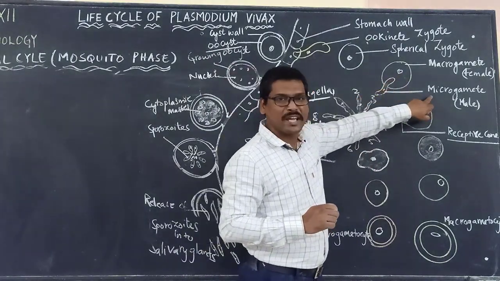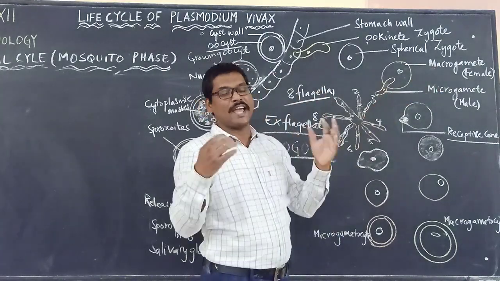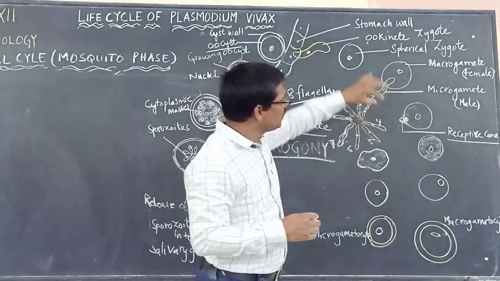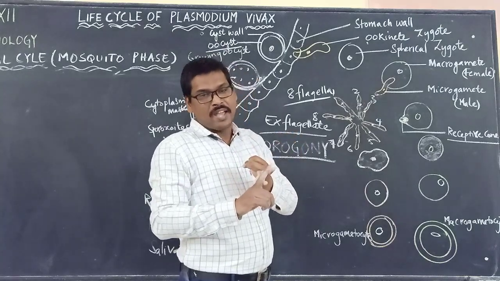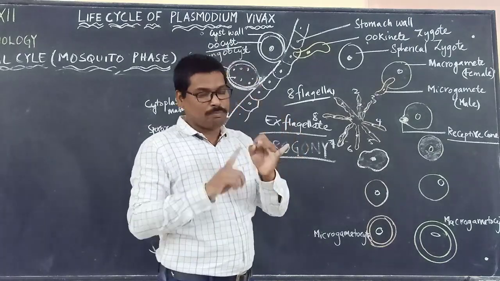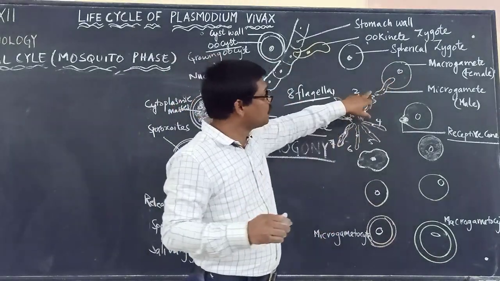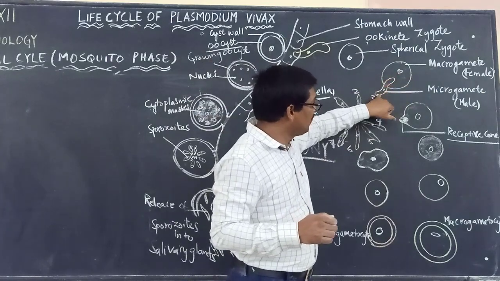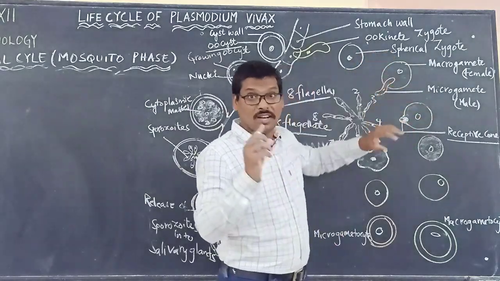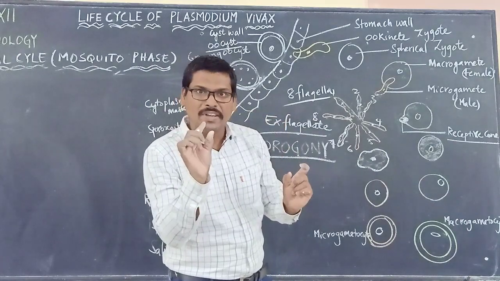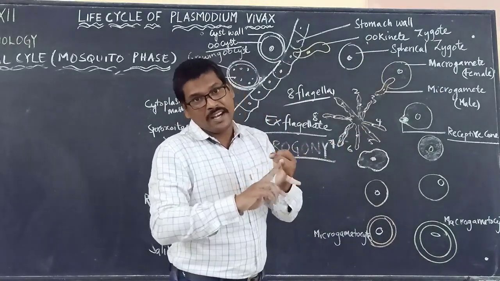Male gamete is formed from the microgamete, female gamete is formed from the macrogamete. And now when they fuse together, what is formed? Zygote is formed. But if you are seeing here, for the fusion, we have said that there is fusion of pronucleus and cytoplasm, and it is forming what? Synkaryon. Please remember the word synkaryon. And here the male gamete, represented as microgamete, is small, and the female gamete is large in size. They are dissimilar in size. So that's why we have used what? Anisogamy. Remember those two words, synkaryon and anisogamy.